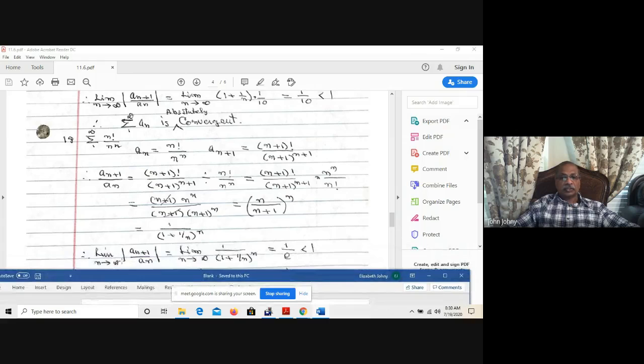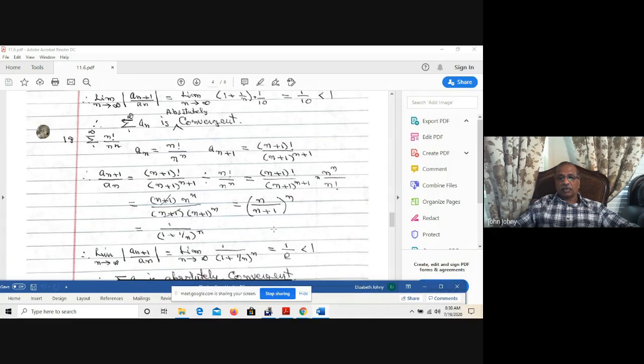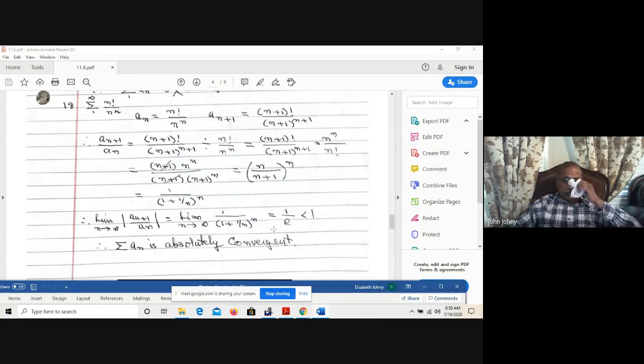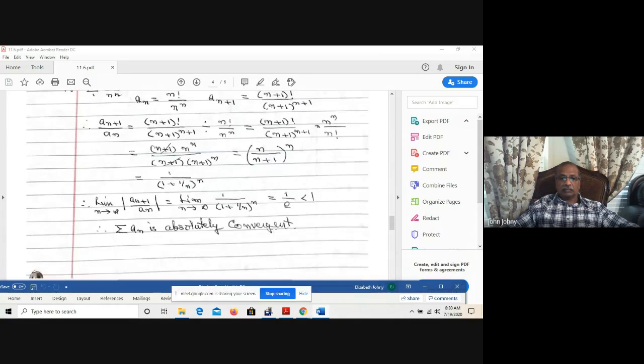Now find the limit. The limit as n approaches infinity of a_(n+1) over a_n is equal to the limit of 1 over (1 + 1/n)^n. This is one of the definitions of e, the exponential constant. The exponential function e^x is (1 + x/n)^n. If x is 1, this is e^1, which is e. 1 over e is 1 over 2.718, which is less than 1. So the series is absolutely convergent.